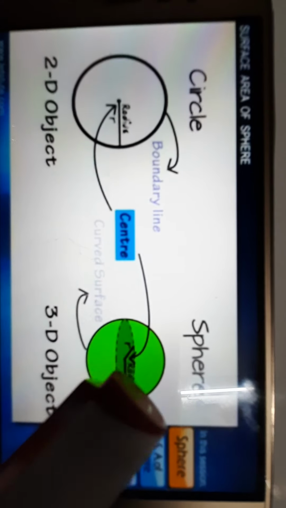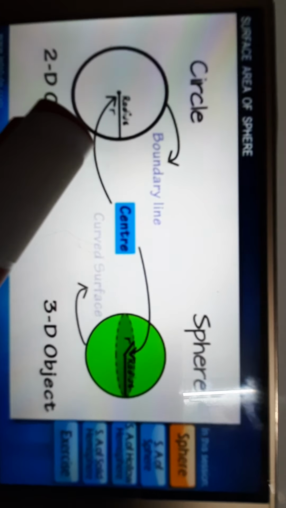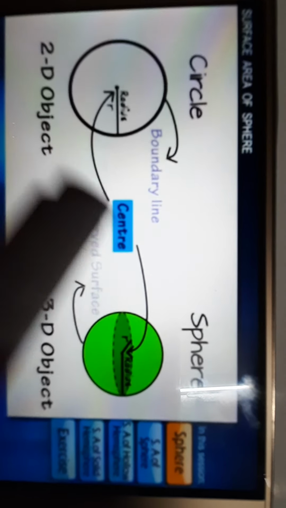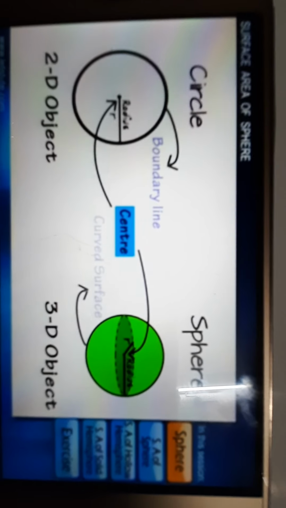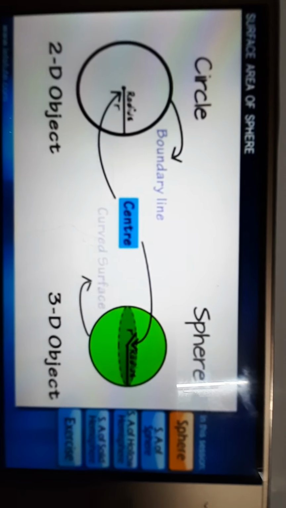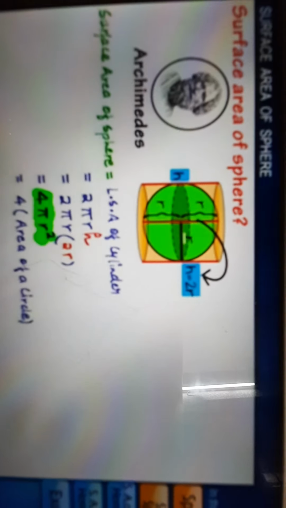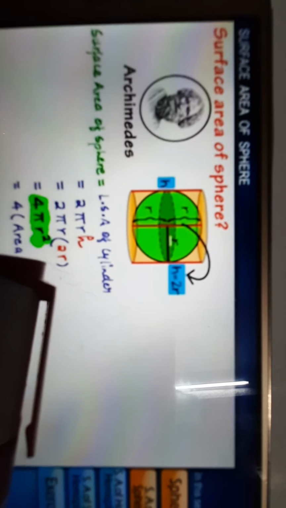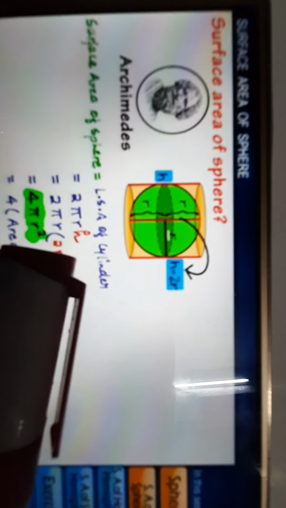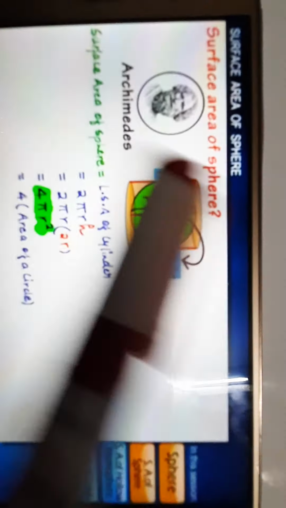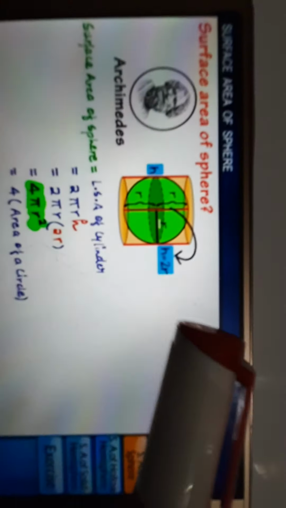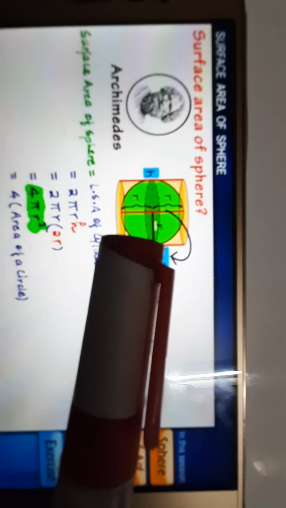Then the area of a sphere is equal to the area of 4 circles. So that's why the formula for the total surface area of a sphere is 4 pi r square, the green highlighted part. And Archimedes derived this area of a sphere.